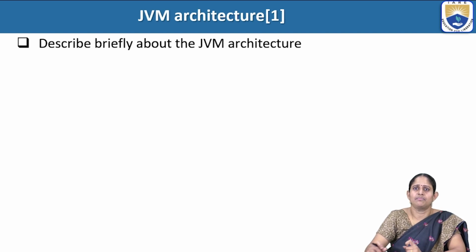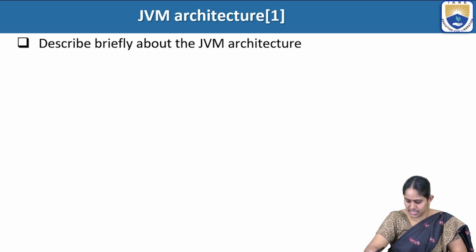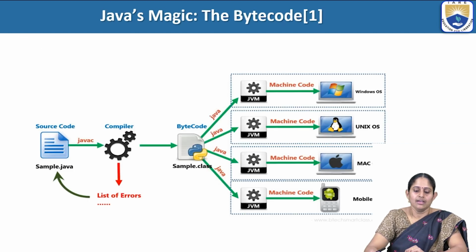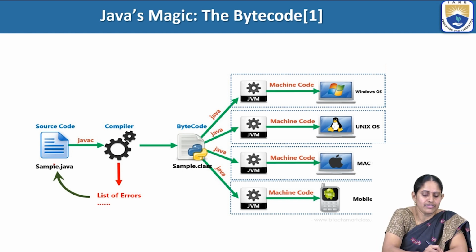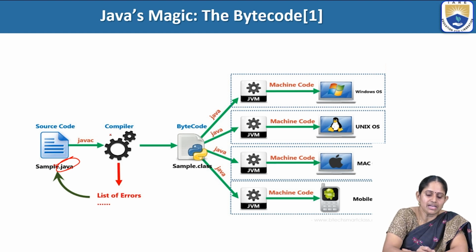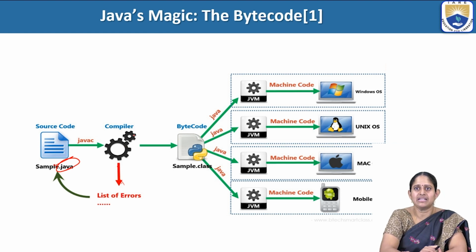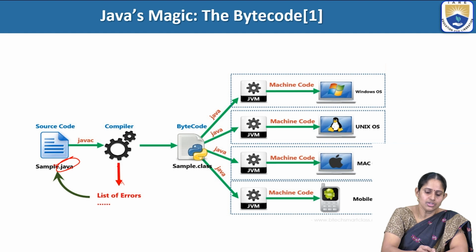Next question is to briefly describe the JVM architecture. As we have defined before, let's say we have a program sample.java, a .java file. That will be compiled by the compiler, and it will check for errors. We resolve those errors and compile again. Once it compiles without error, you can execute it.